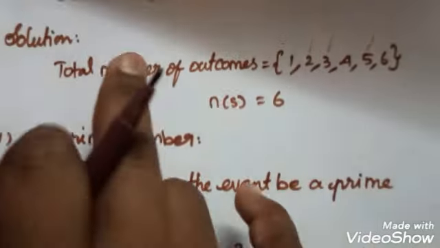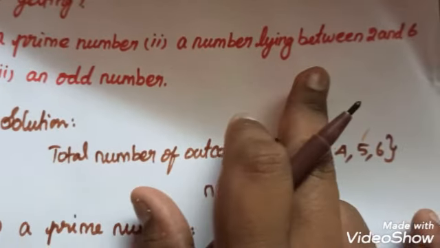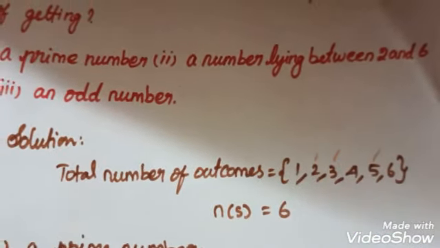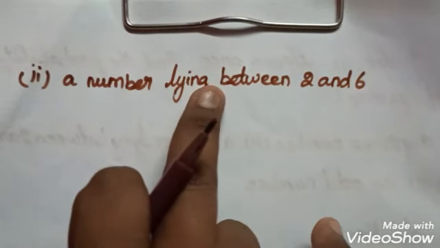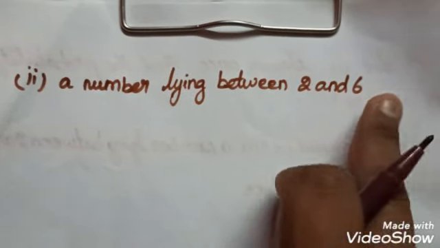So next we move on to find a number lying between 2 and 6. Now we see a number lying between 2 and 6.